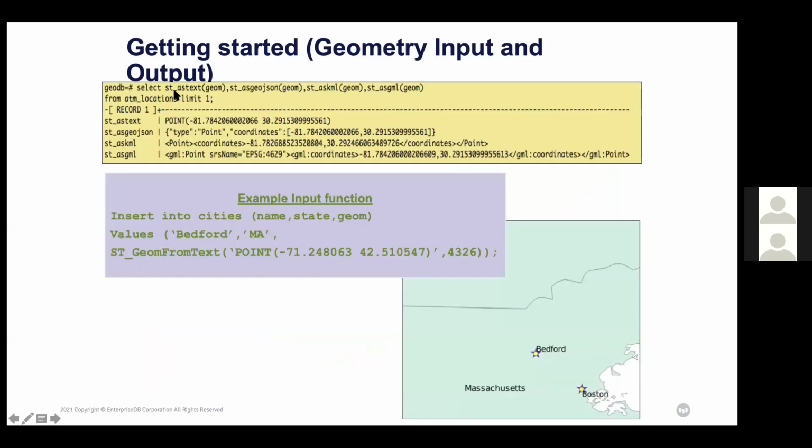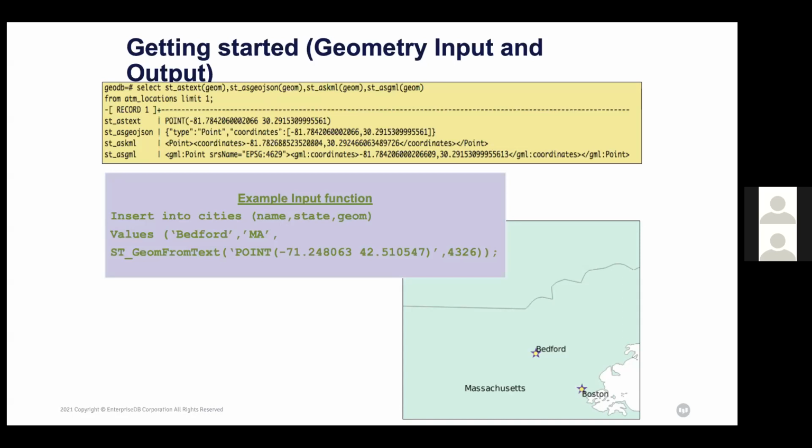And see here, select st_asText, st_asGeoJSON geometry. So these are the functions. The purpose of showing you this is how PostgreSQL has functions to work on geometry as well as geography. Geography this time might be complex to understand for you. There are GIS terminologies, but those who are working in a GIS environment can definitely understand these functions.